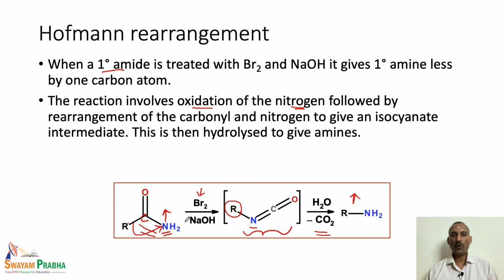Now this particular bond breaks, and the nitrogen carbon oxygen bond remains intact. Only the alkyl group is shifted or migrated from the carbonyl carbon to the nitrogen. This is basically the electron deficient nitrogen, and that is how this rearrangement actually takes place. This electron deficient nitrogen takes this particular alkyl group with its bonded electron pair, and then we end up with the isocyanate intermediate. Hydrolysis of this isocyanate intermediate leads to the final product, that is the primary amine.